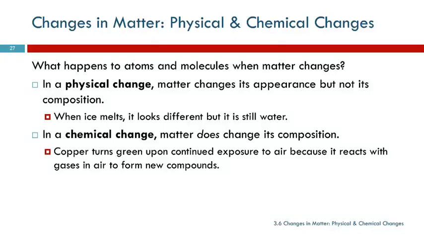So we talk about physical and chemical properties, and they are closely related to physical and chemical changes. So in a physical change, the matter may change its appearance, but its composition doesn't change. So when ice is melting, it looks different, but it's still water. The particles are the same, the composition is the same, but its form has changed.